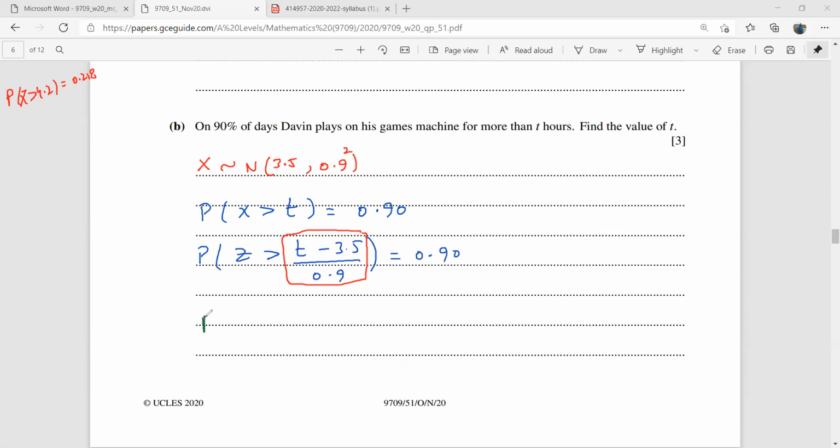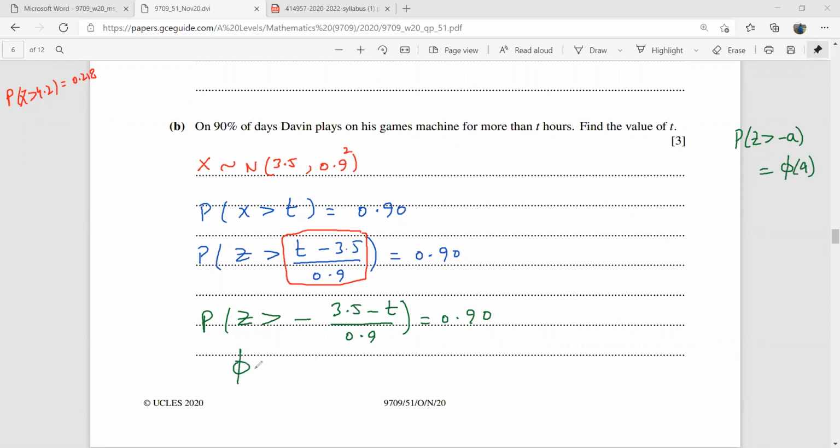So let's write it like this. Probability z is greater than, I'll take a minus common from here, that is 3.5 minus t over 0.9, that is equal to 0.9. Now the things are going to be fine because you know that probability of z is greater than minus a is simply going to be replaced with phi of a.